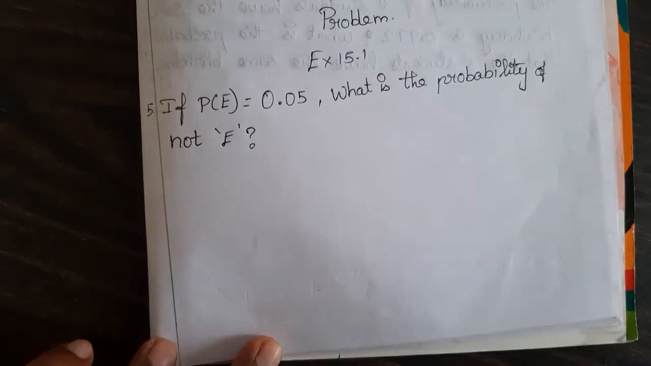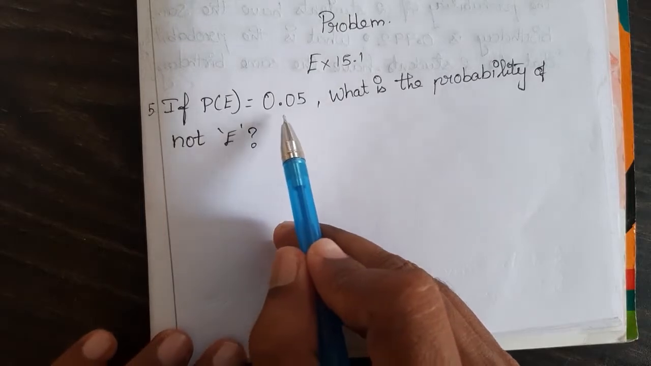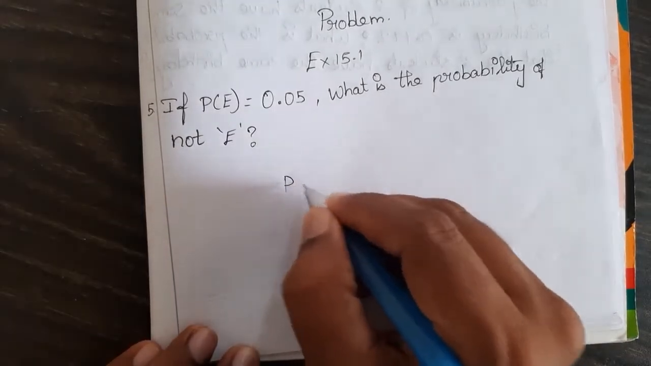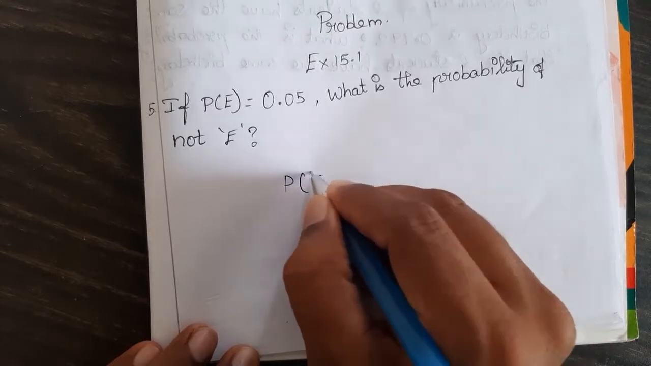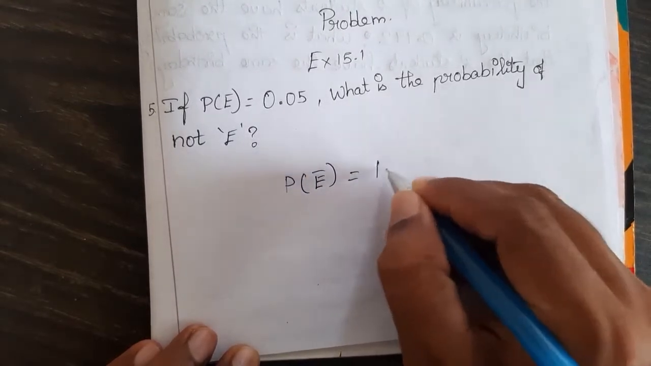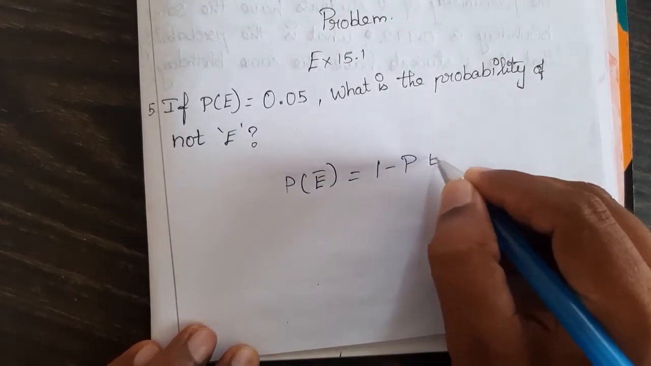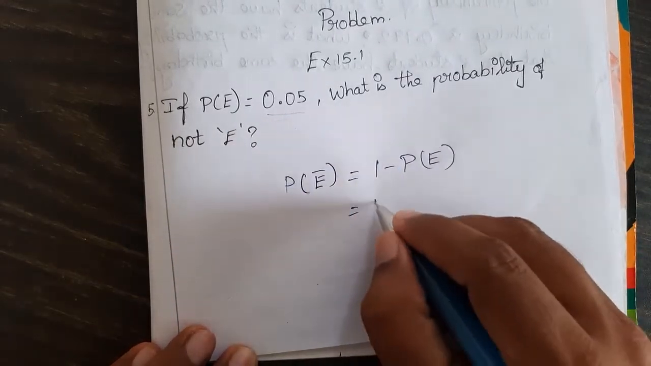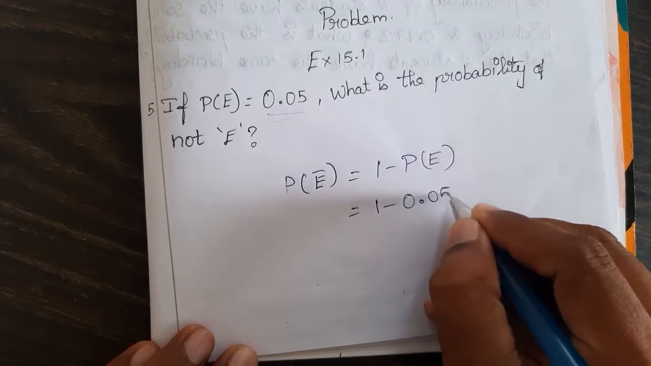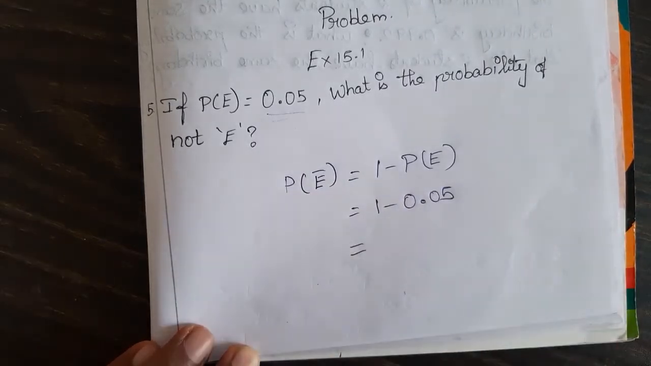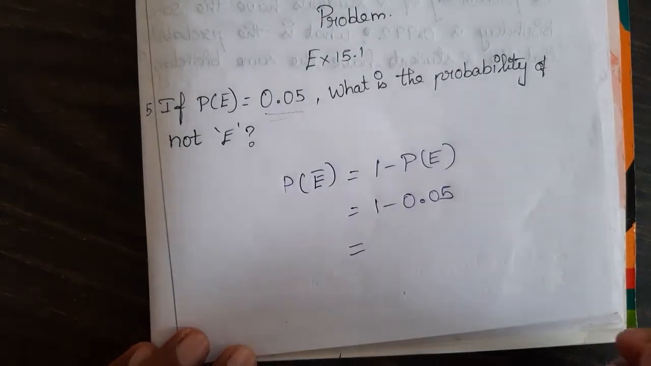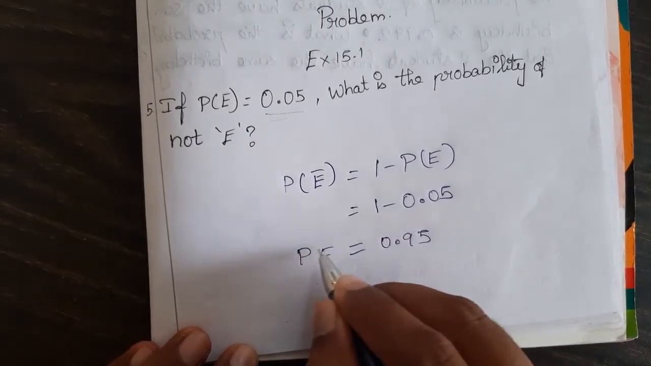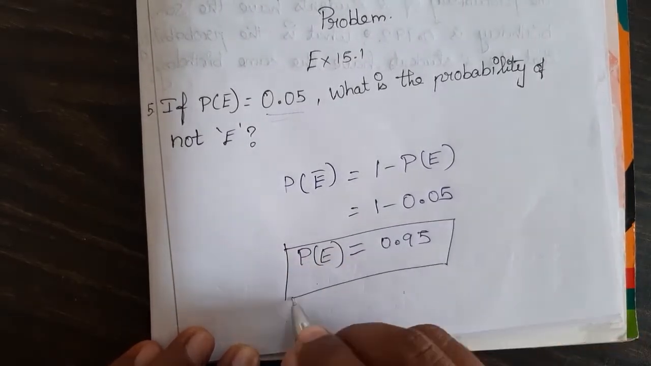So here we go for the problem. If P(E) is equal to 0.05, what is the probability of not E? You remember that P(not E), written as E bar, is equal to 1 minus P(E). Here P(E) is given as 0.05. So 1 minus 0.05 is nothing but 0.95. And you can see that the value of a probability is always less than or equal to 1.